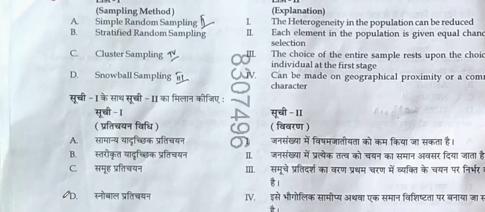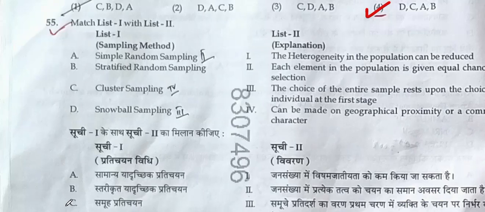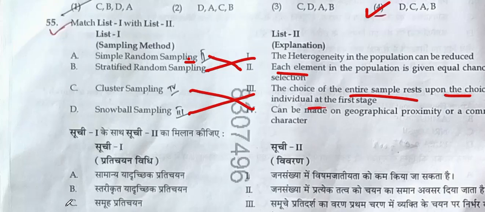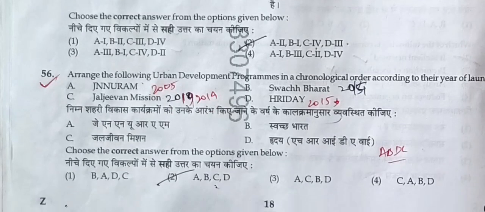55 is to match the following. Random sampling is the method where each element in the population is given an equal chance of selection. Stratified random sampling is where the heterogeneity in the population can be reduced. Cluster sampling can be made on geographical proximity or a common character, and snowball sampling is where the choice of the entire sample rests upon the choice of the individual at the first stage. Hence, option number 2 will be the correct answer.